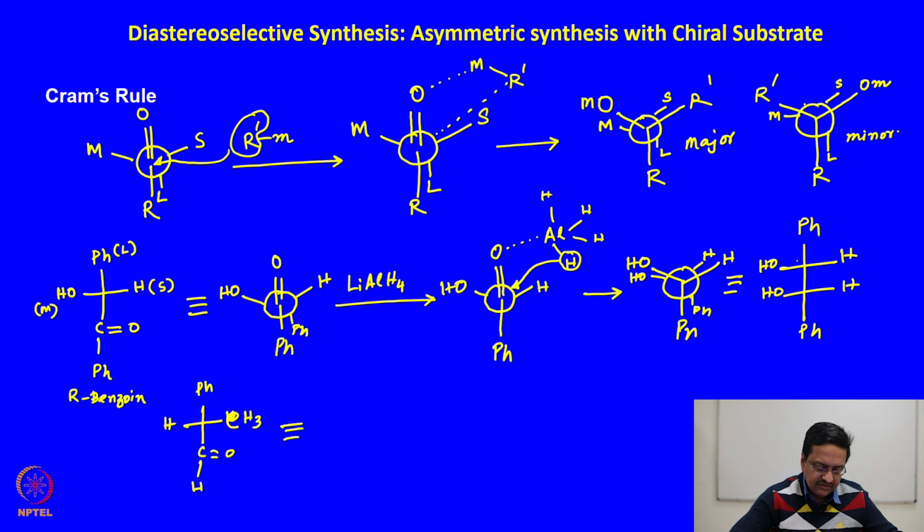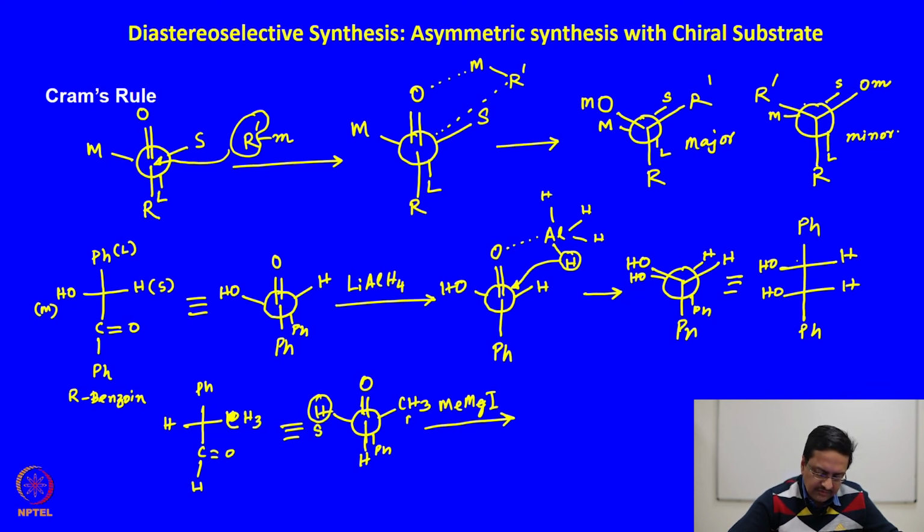So, if we draw this molecule in the correct orientation like in Cram's rule, it would look like this. And when we try to do a Grignard reaction, methyl magnesium iodide, so what will happen is, this is the smaller group, this is the medium group and that is the large group.